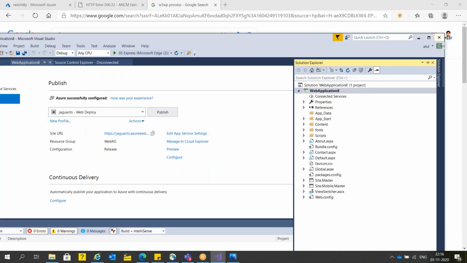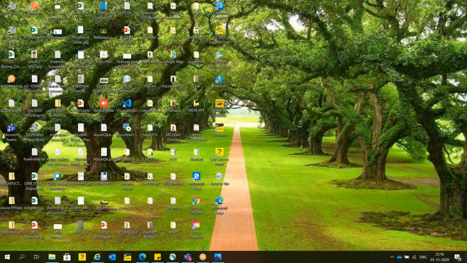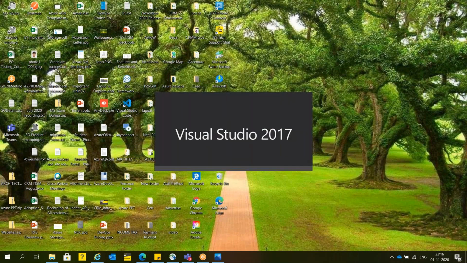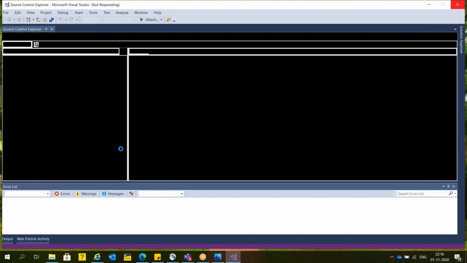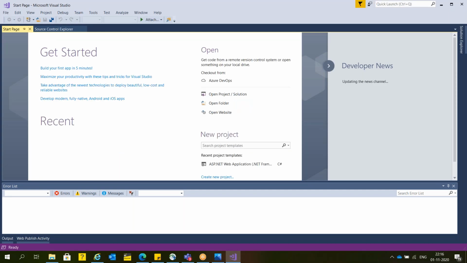I'm going to close everything. Here I'm going to start Visual Studio. If you have any website available, you can open it. If you don't, you can create a new website without the Azure SDK. The website I created today is without the Azure SDK. This is a normal application. You can use PHP, Python, Ruby, .NET, .NET Core, or any other language. Now I'm going to create a demo project.